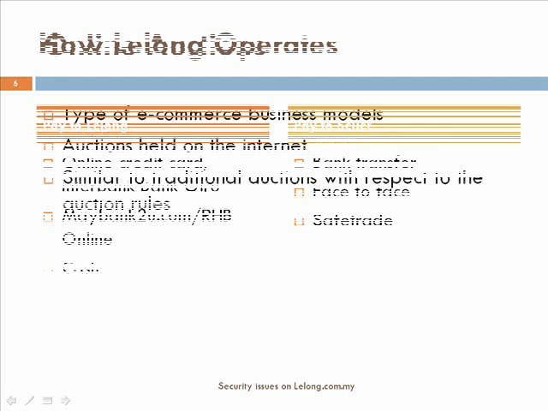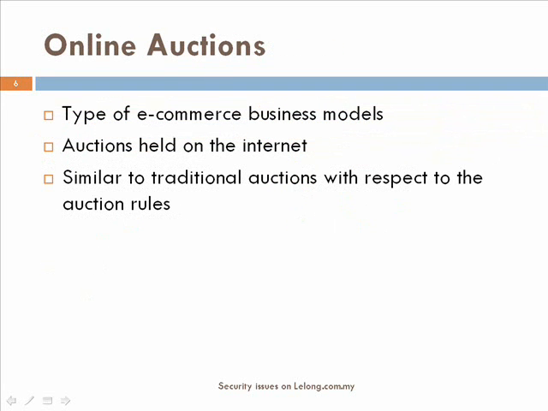Thank you. Online auctions. Online auctions are one of the most popular and successful new e-commerce business models. Those auctions that are held on the internet are called online auctions. Online auctions take advantage of technologies to overcome the limitations of traditional auctions, such as limited participants, high auction fees, and high operation costs.